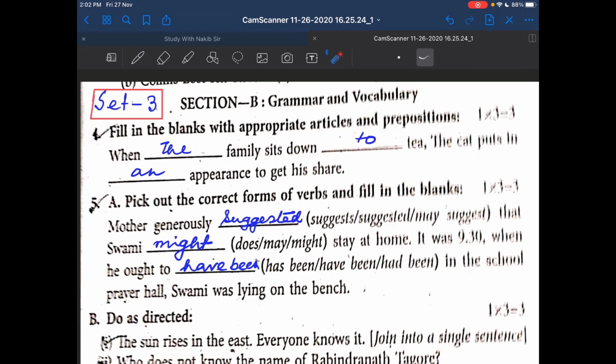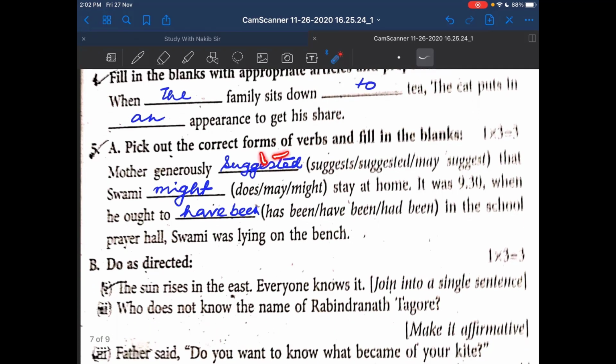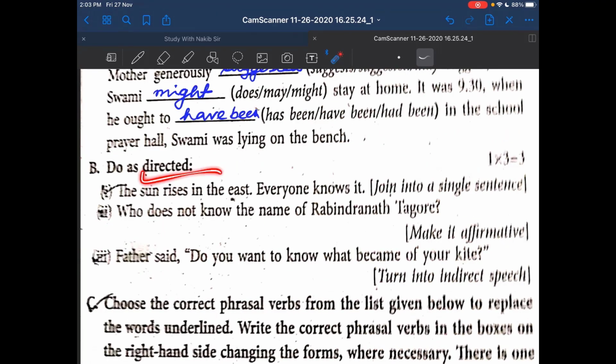Now see your scores. The first one, this is 1, this is 1, and this is 1. Together you have got 3. And the second one, this is 1, this is 1, and this is 1. Together 3. For this one you have already seen, you have also got 3. 1 for this, 1 for this, and 1 for this.